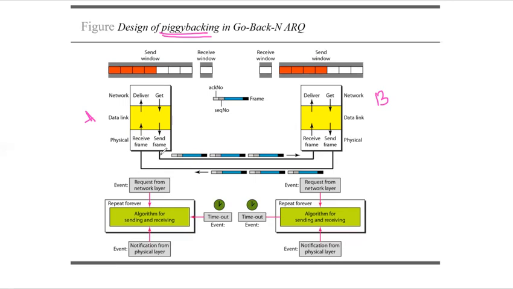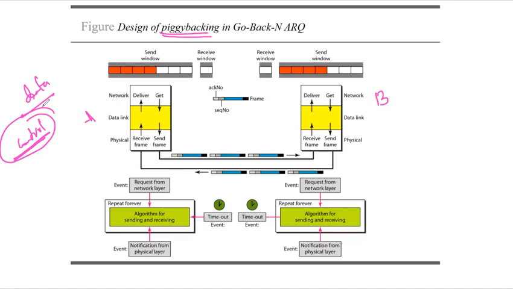So in real life, the data streams normally flow in both directions, from node A to node B, and then again from node B to node A. This means that the data information is basically your data frames, and the control information is the acknowledgement. So the control information also needs to flow in both directions.